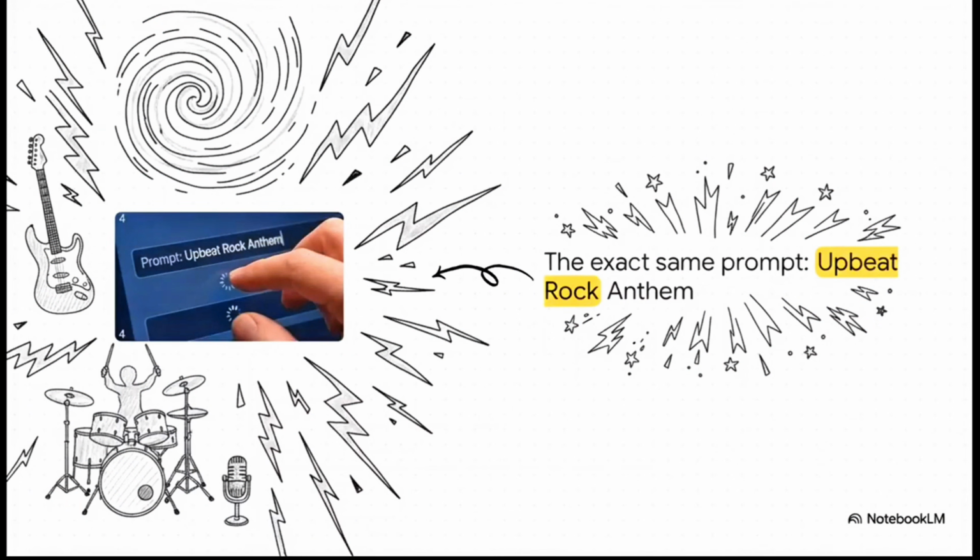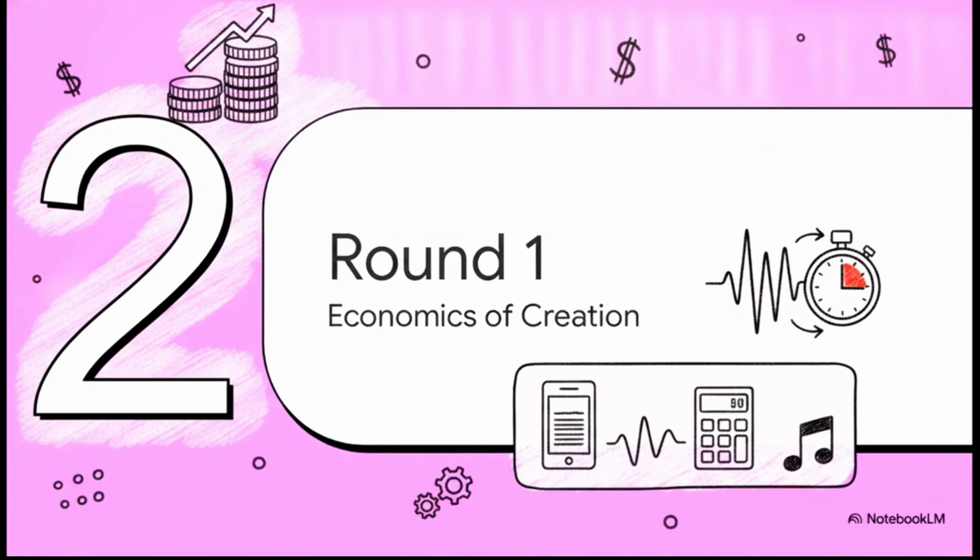Data charts. So we kick things off with a high-energy test. We fed both platforms the exact same stylistic prompt, upbeat rock anthem. A track like that needs driving energy, crisp instruments, and a really distinct vibe. It's literally the perfect stress test to see how each engine executes an identical instruction. Moving right along to round 1, the economics of creation.